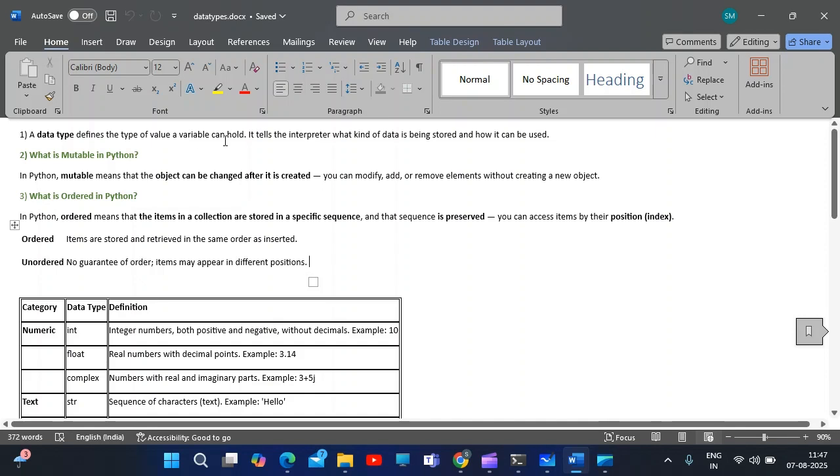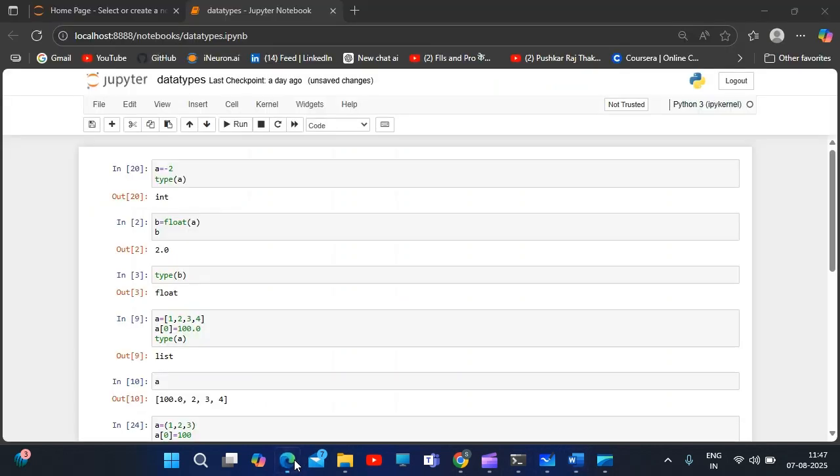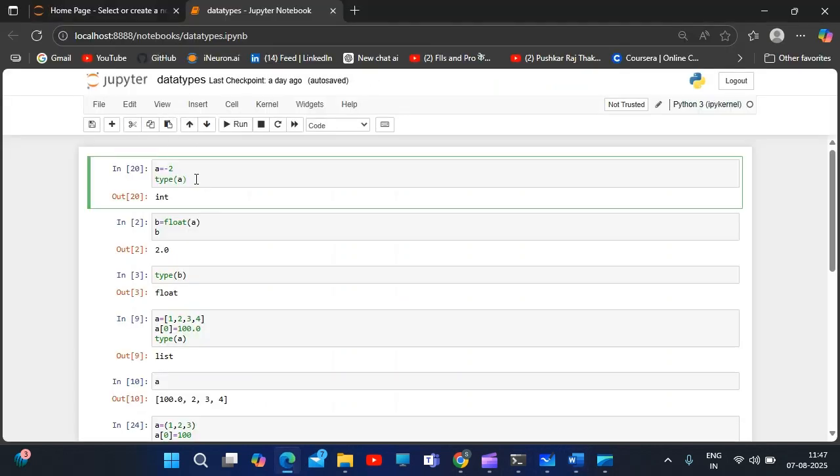What is a variable? A variable is storing an element which you can store and even reuse, like x is equal to 2. Here x has been given the value 2, so whenever you print x, it returns 2. You can store the value, reuse it, and even change it. For example, let's do code. I have written a is equal to minus 2.